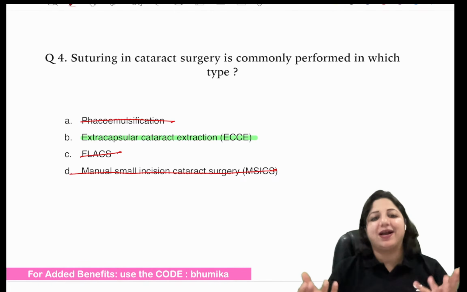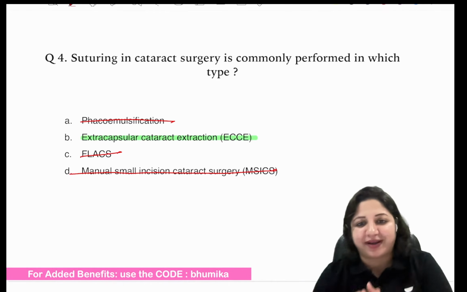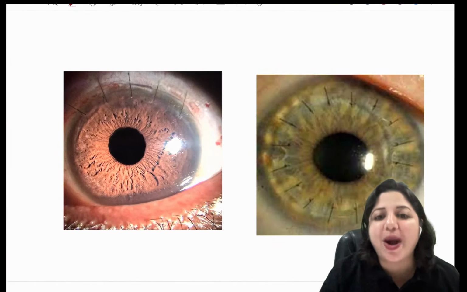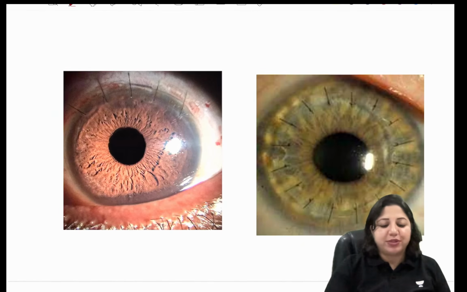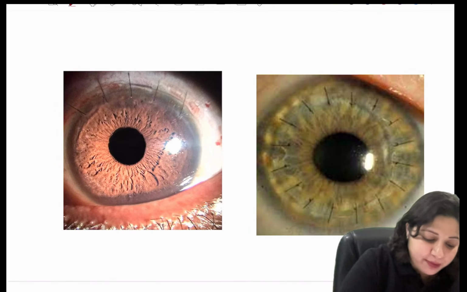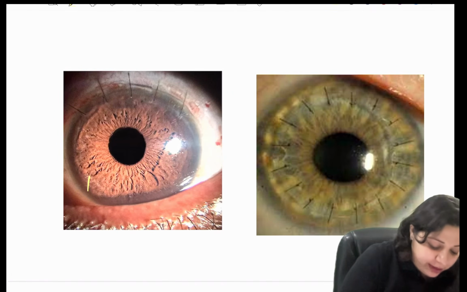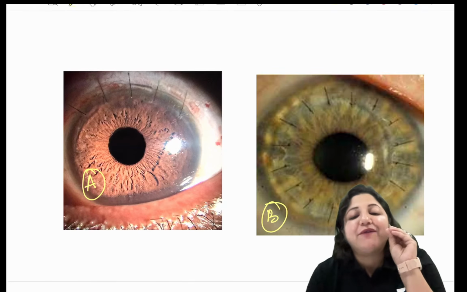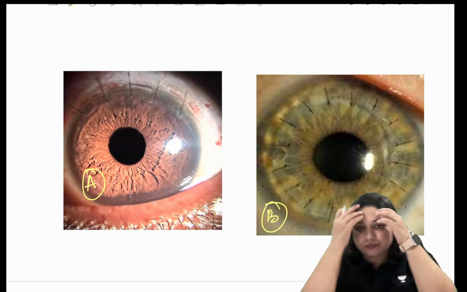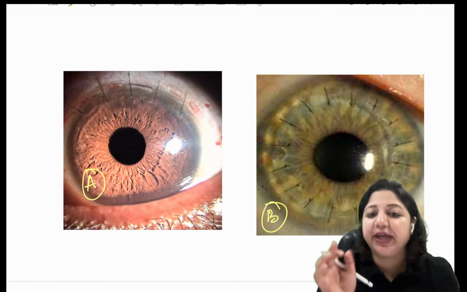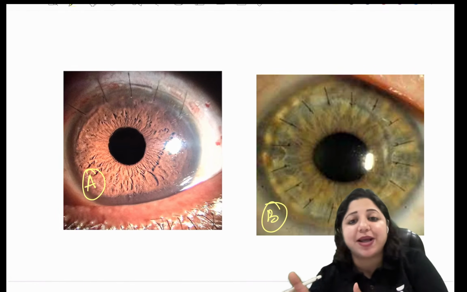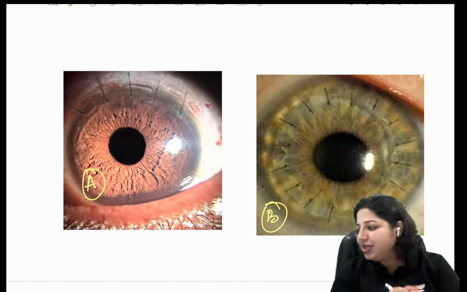So this is the answer. Extracapsular cataract extraction is where you put in sutures, and now you should know how to identify. Here you see two images, A and B. Now you have to tell me what is image A and what is image B. Both these images have sutures on the cornea. So how do you identify which of these two is ECCE, and if the other one is not ECCE, what is it? So tell me.